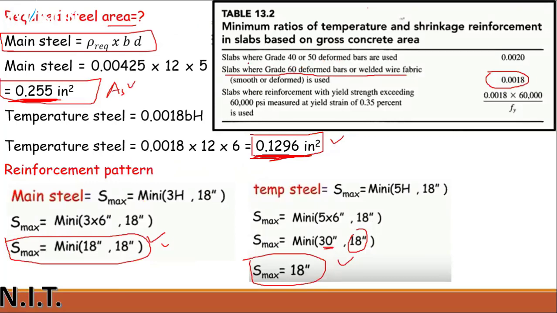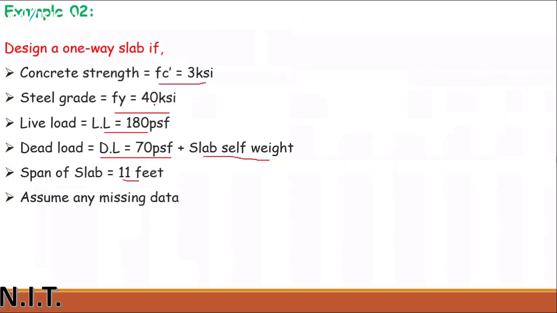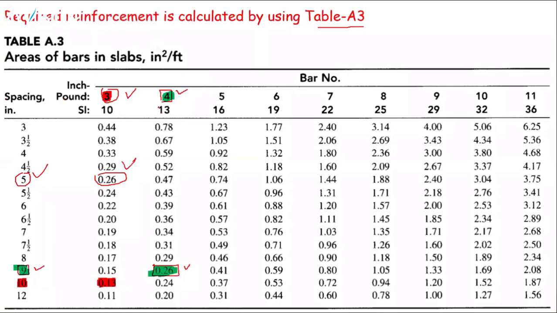Next, when you are solving the temperature reinforcement, the temperature steel, you have to use 0.0020 for grade 40 steel, because this is grade 40 steel. So you have to use this formula.